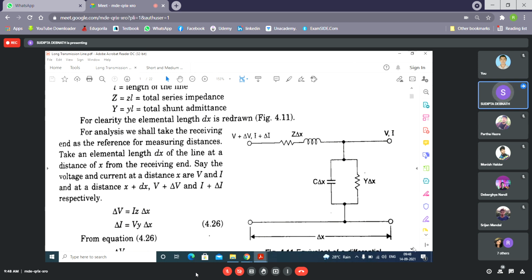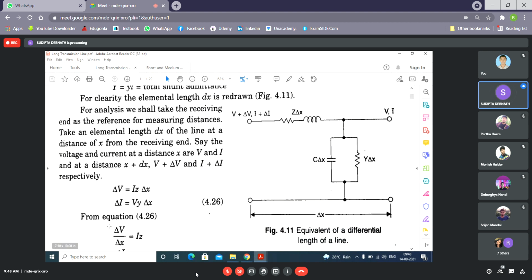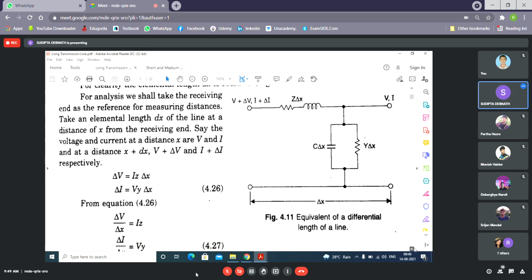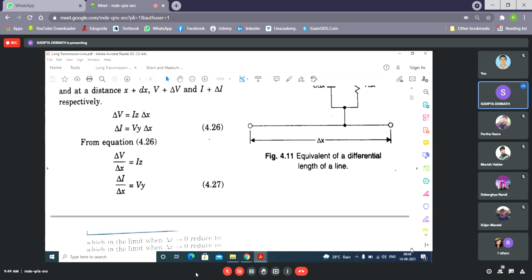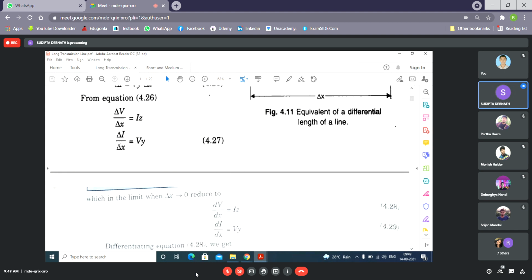So now, as delta X is very small, delta V by delta X becomes equal to I z, and delta I by delta X equals V y. Okay, so as delta V, delta X and delta I are very small, we can write delta V by delta X as dV/dx, and delta I by delta X as dI/dx. Okay, so this is I z, this is V y.